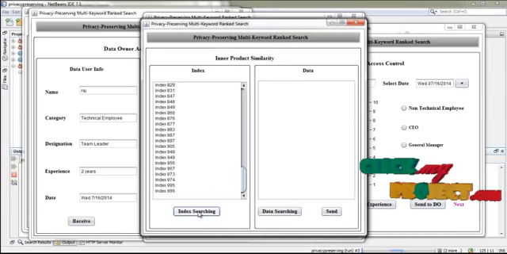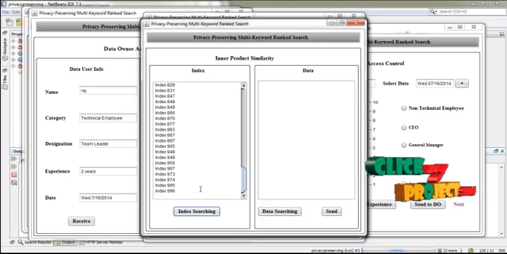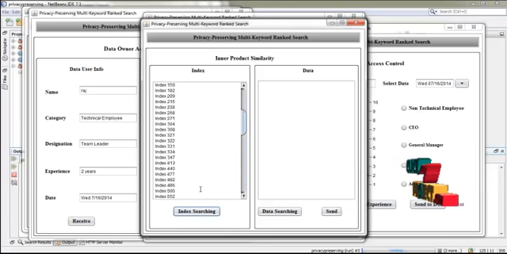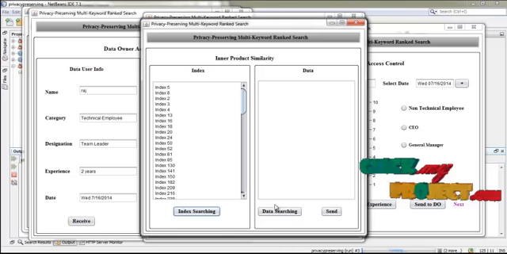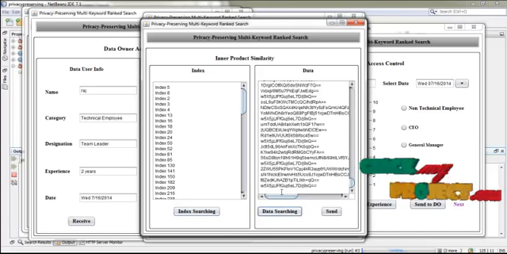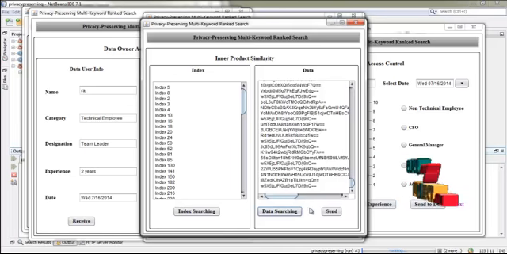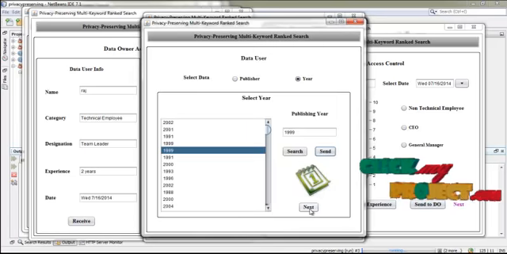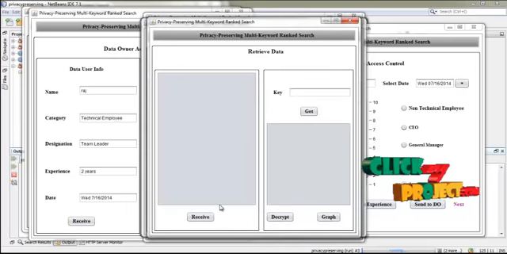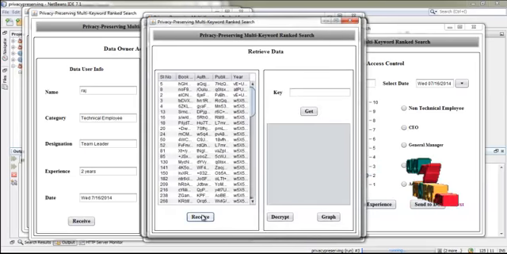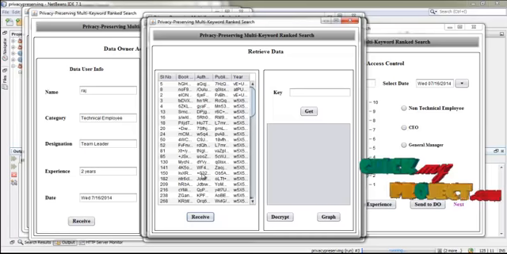Here the index searching is going on. Here these are the indexes that matched with that query from the client, and then data searching. These are the data that is relevant to the user's query. Now press send. Now press next. Now click the receive button.